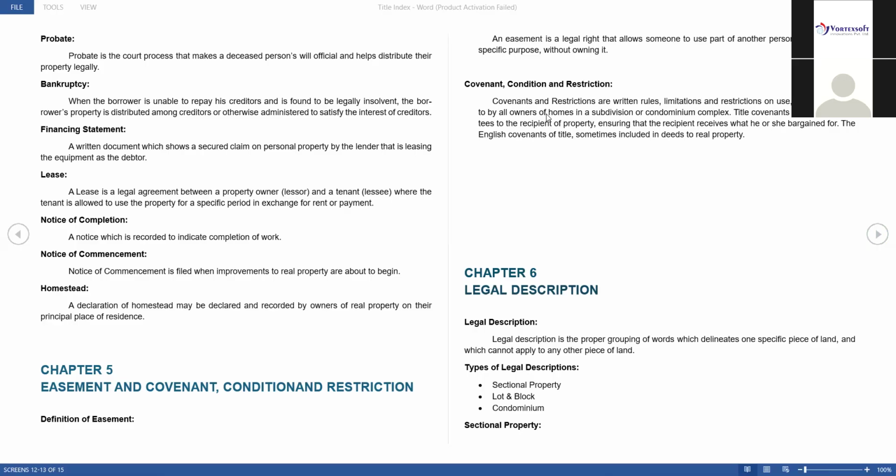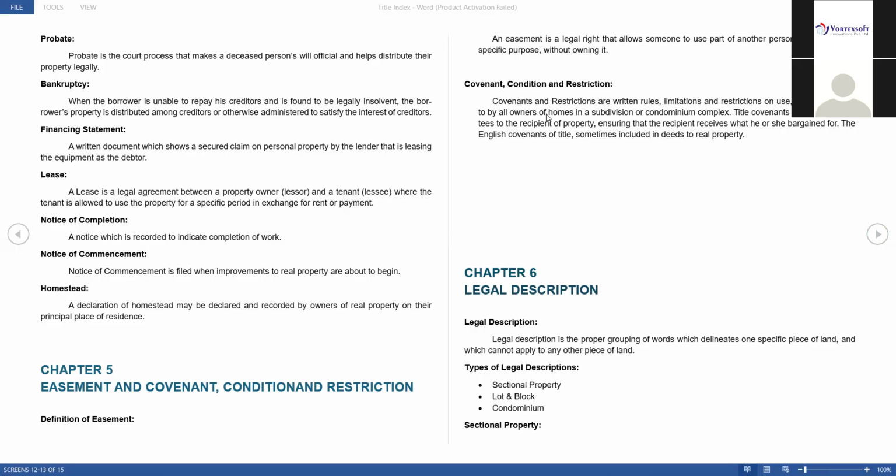He will approach John: I will give you monthly or yearly rent. I will utilize your property, but I will not sell it. I will use it for my business, and whatever the monthly or yearly rent is, I will pay you. Those all come under lease. So they will make one agreement.